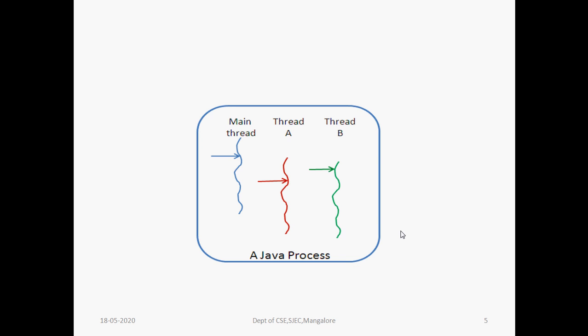One thread is responsible for executing the main class, thread A is responsible for executing one more class, and thread B is responsible for executing one more class. These three threads run in parallel without disturbing each other, and they run with the help of the same CPU time.